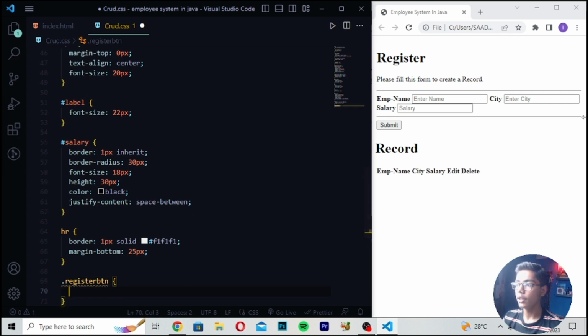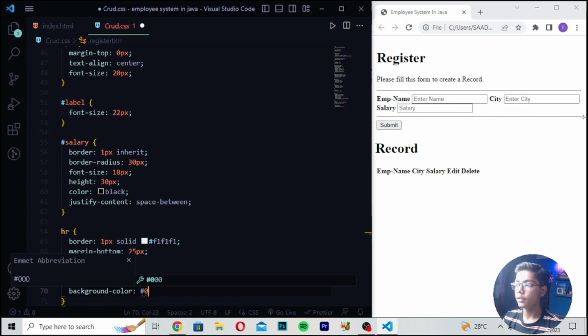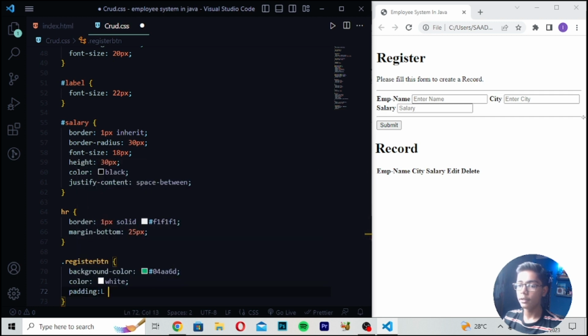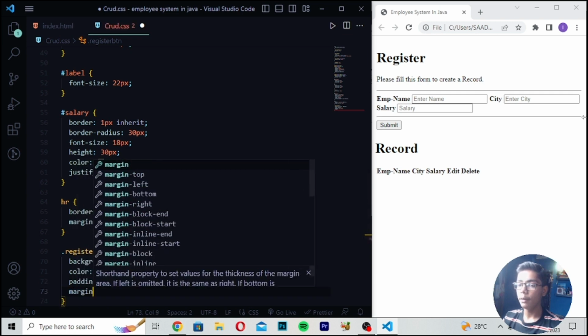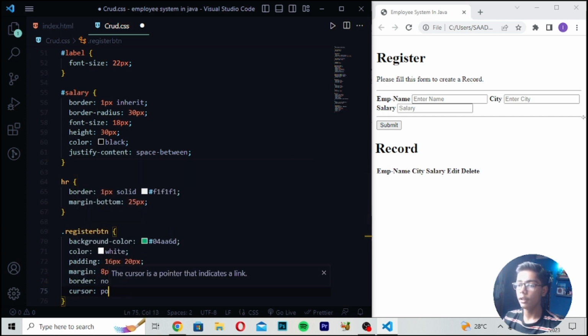Then you have to write a tag, background color, and here I will be writing 04AA6D. Then text color white, and here you have to write the padding 16 pixel. After writing this, here you have to write 20 pixel as well with this. Then I will write margin 8 pixel 0. Here you have to write border none. Then I will write cursor pointer.